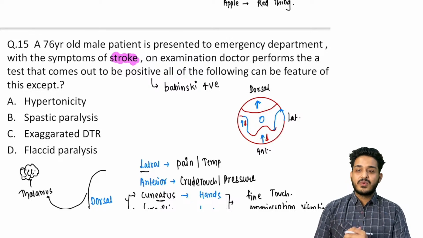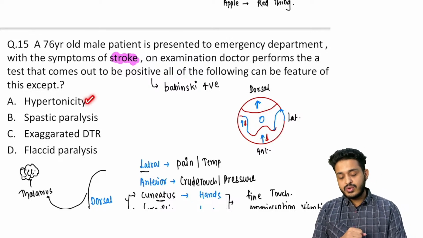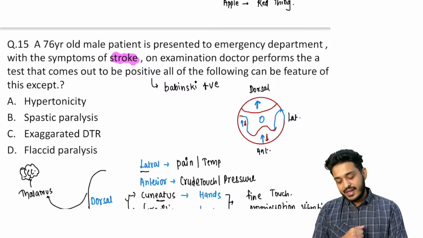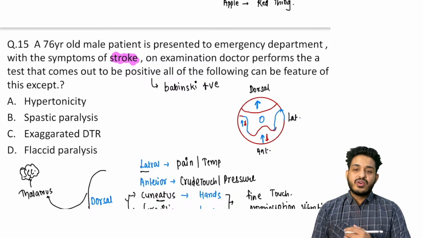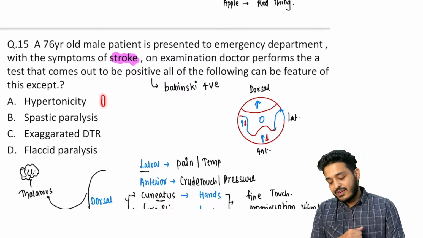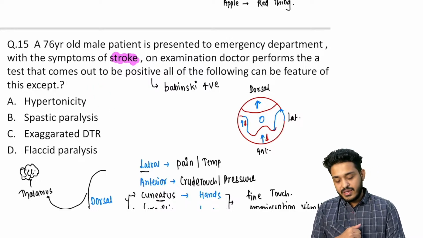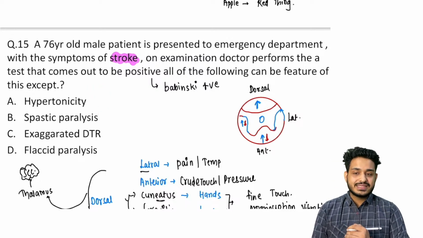And if it is upper motor neuron lesion, what is going to happen with the tone? Sir, everything will be increased. Upper motor neuron means it is not everything. What is going to happen? There will be hypertonicity. There will be what kind of paralysis? There will be spastic type of paralysis.